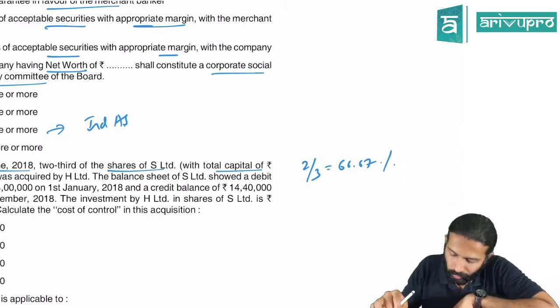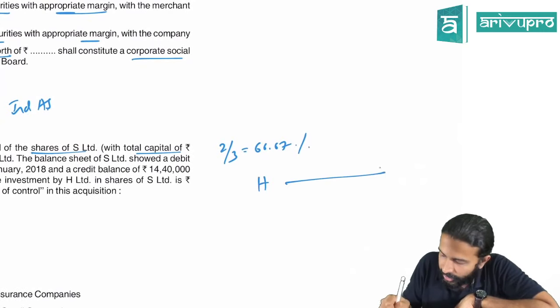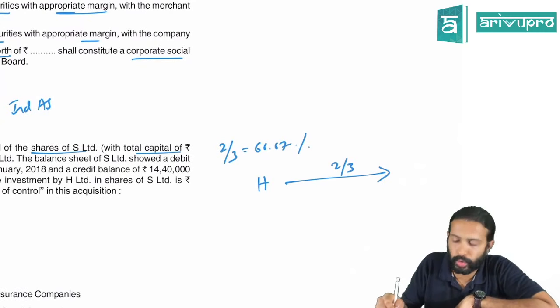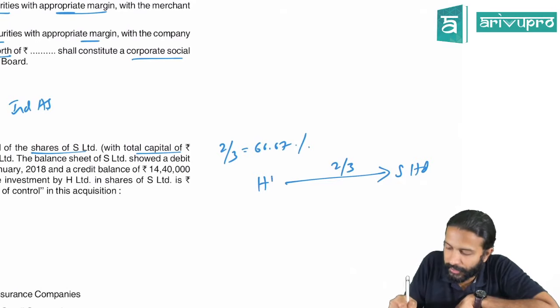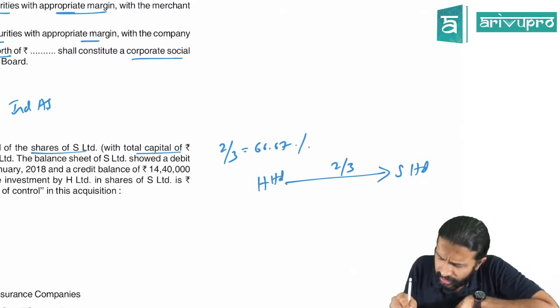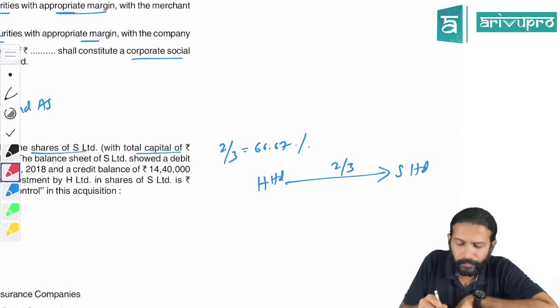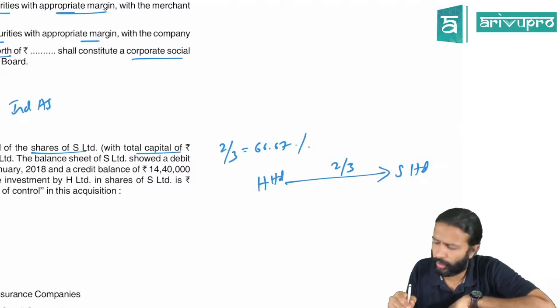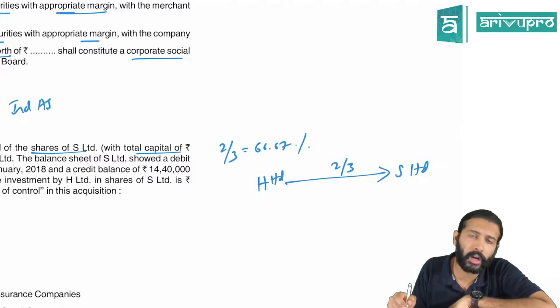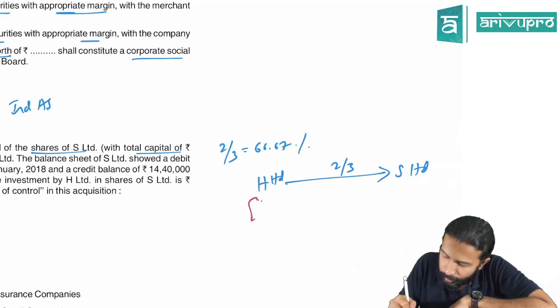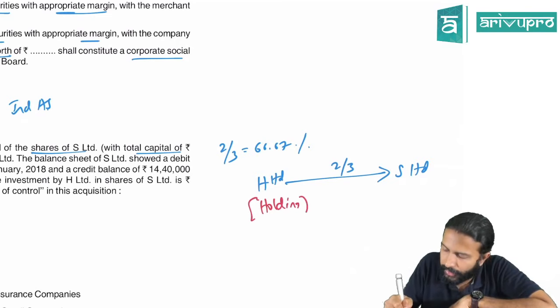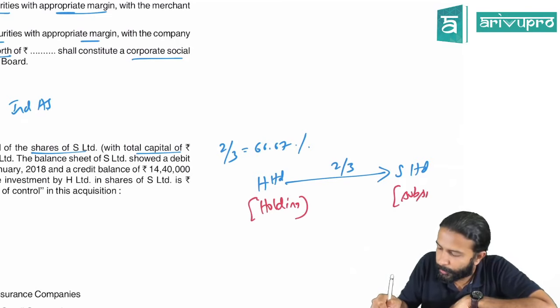So H Limited has purchased 2/3 of the shares of S Limited. That means H Limited got control. With 2/3 shares, you get majority and control. Very much yes. That means H is the holding company, S is your subsidiary company.